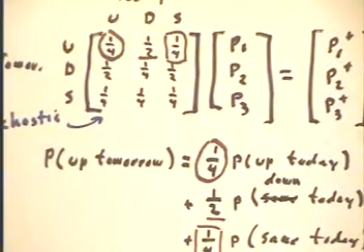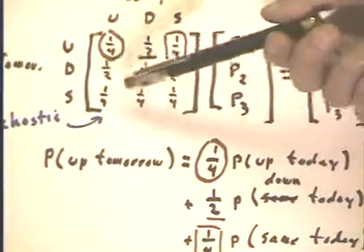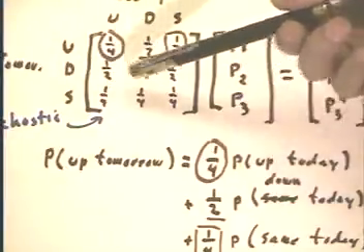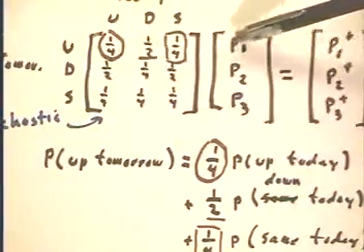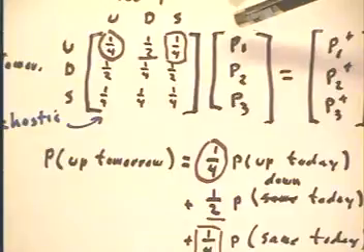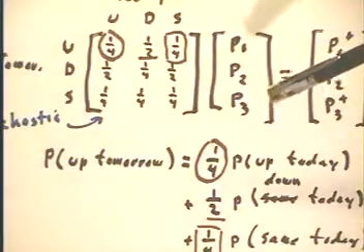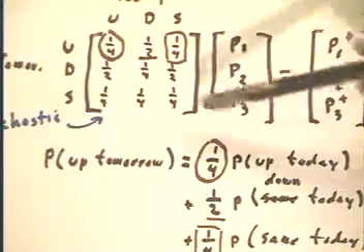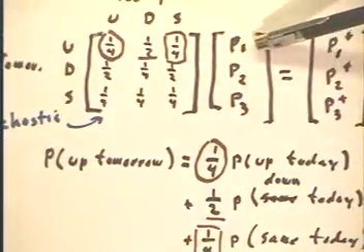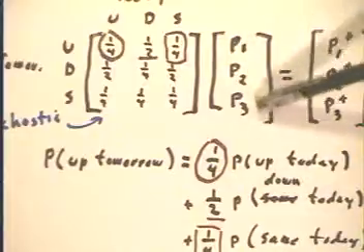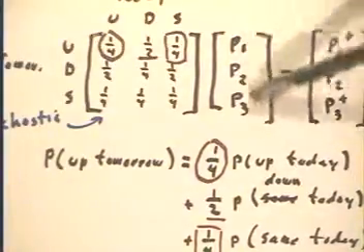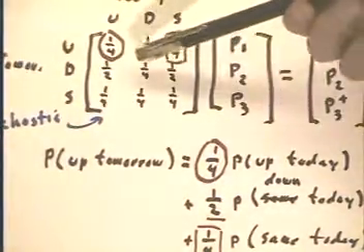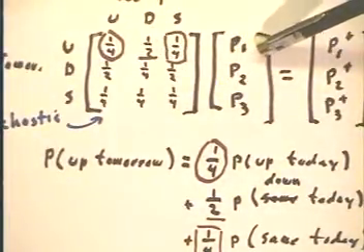Then we do the same thing for the probabilities that the market is going to end up down. This says that we take 1/2 times the probability that the market's going to be up today and add that into the probability that the market's going to be down tomorrow. This tells us that if this probability is 1, and these are both 0, because the probabilities do have to add up to 1, then the market is for sure up today.